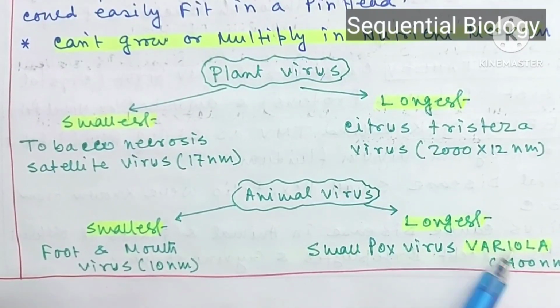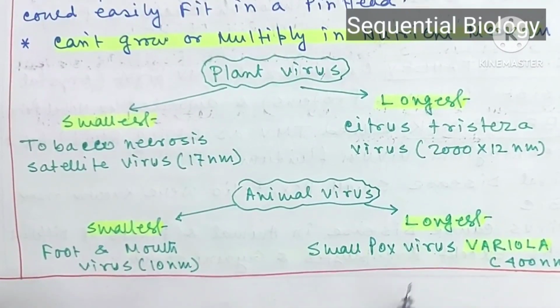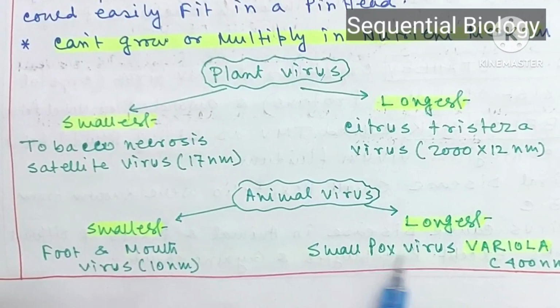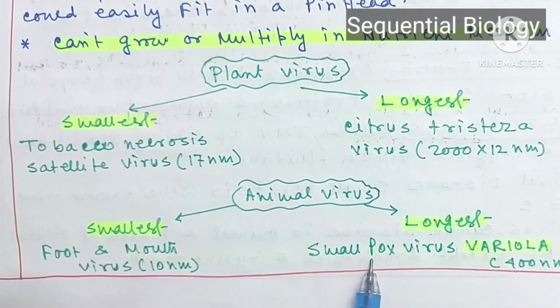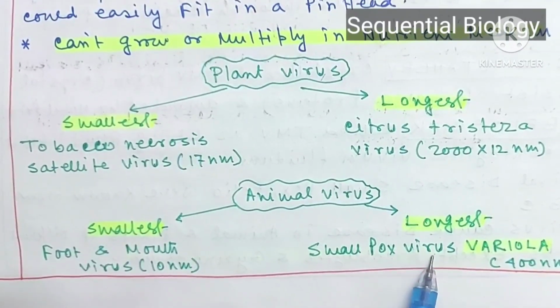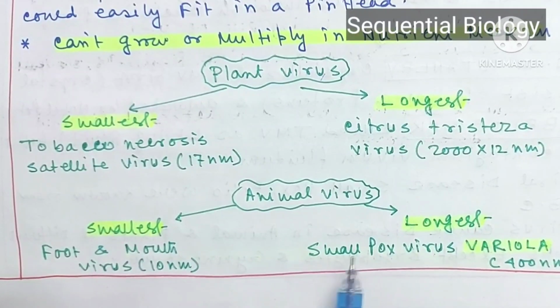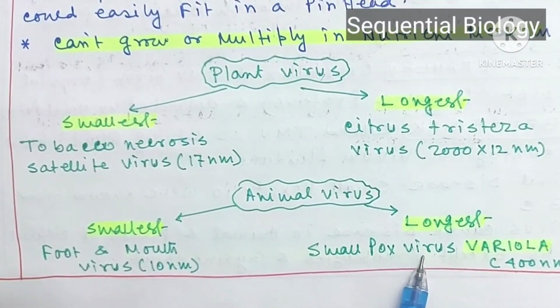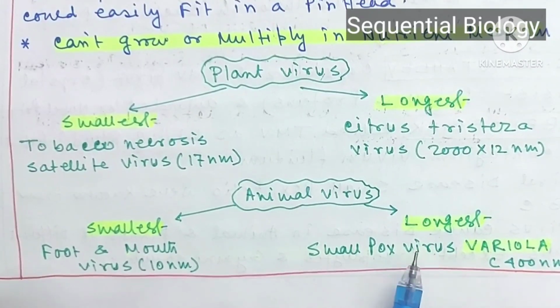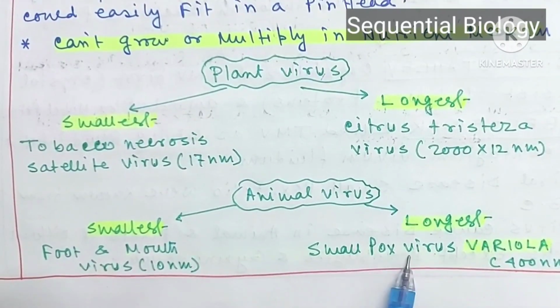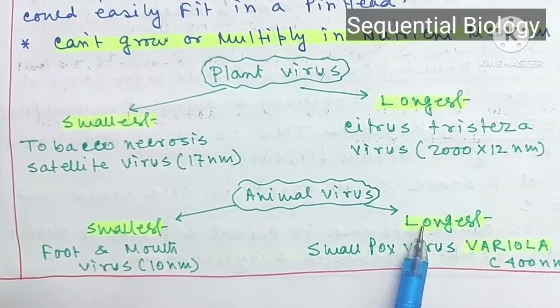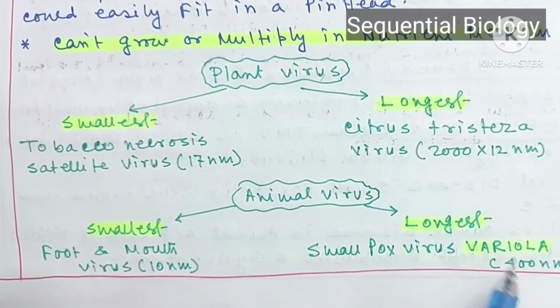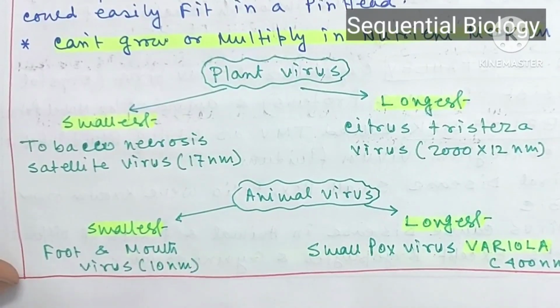virus, that is variola. Two types of pox appear in humans. One type is smallpox, which is now eradicated from the human population, and now we suffer from chickenpox, which is caused by the varicella zoster virus. But the smallpox virus is the longest virus, and the name of this smallpox virus is variola, whose diameter is 400 nanometers.